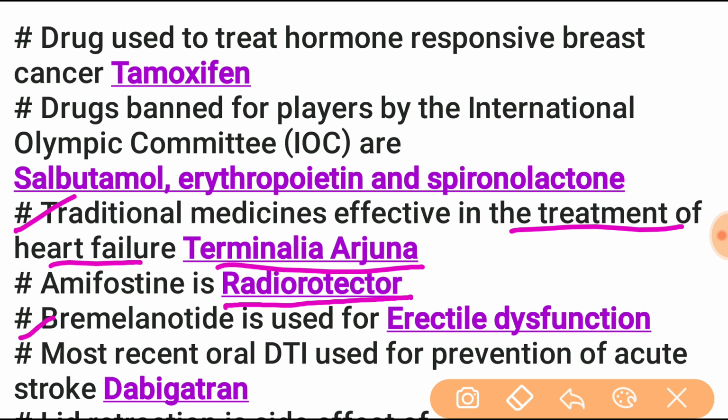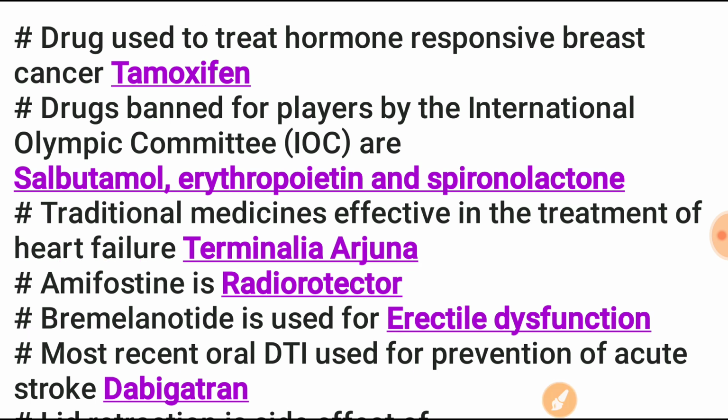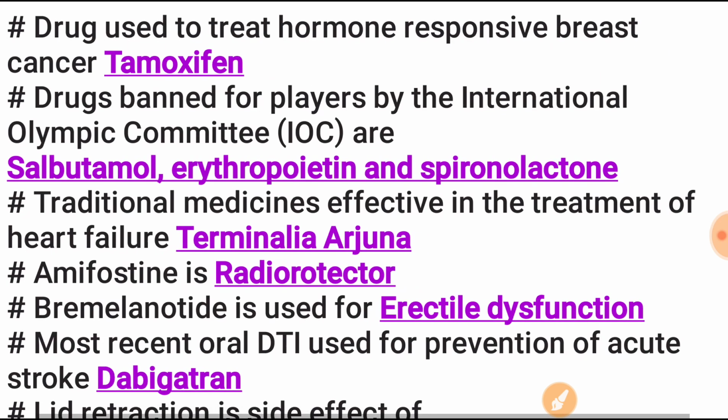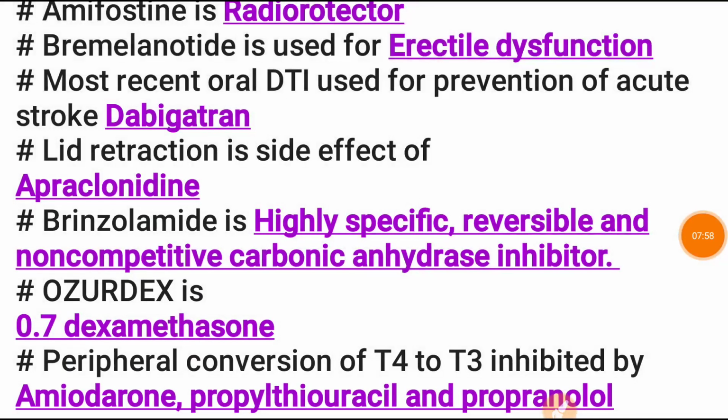Next is bremelanotide, used for erectile dysfunction. The bremelanotide is used for erectile dysfunction in males and female sexual dysfunction.